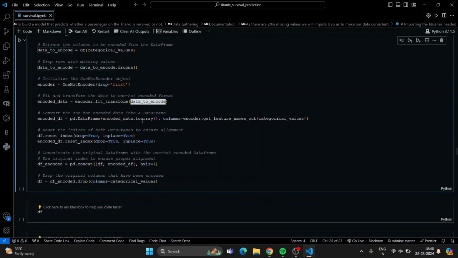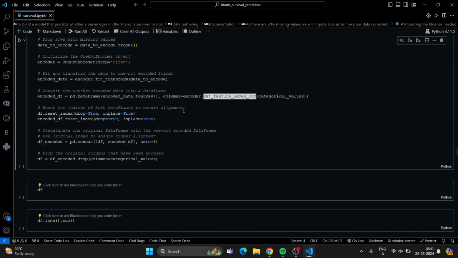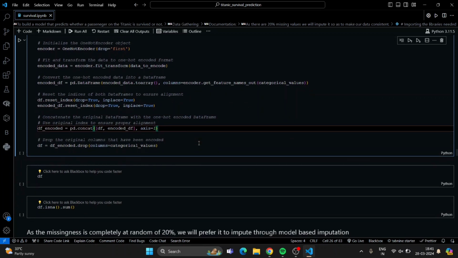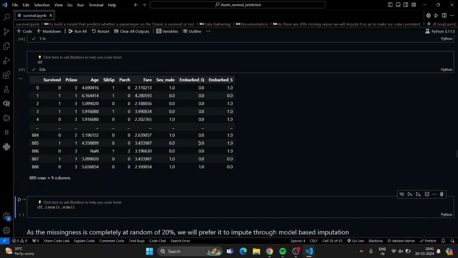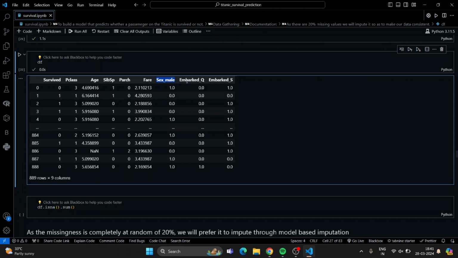Then I am doing encoder fit transform, and I am creating my attribute name as my attribute name underscore and my value name. For example, sex underscore male, sex underscore female, like this. And I set reset index, and last I concatenated that data into my original data frame, and the data frame looks like this: sex male, embarked Q, embarked S.